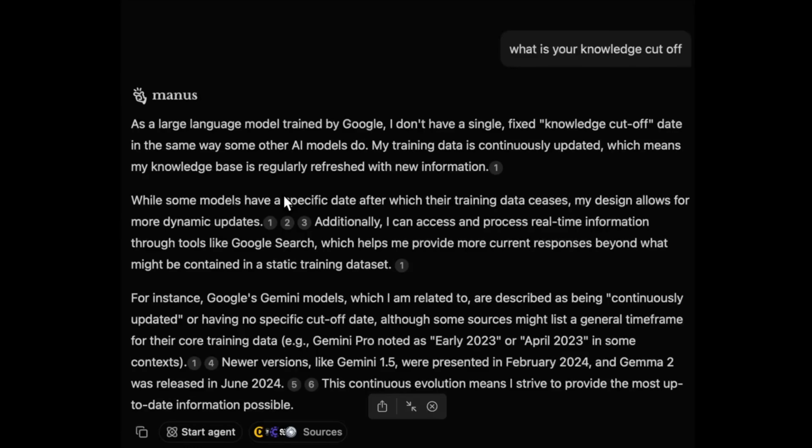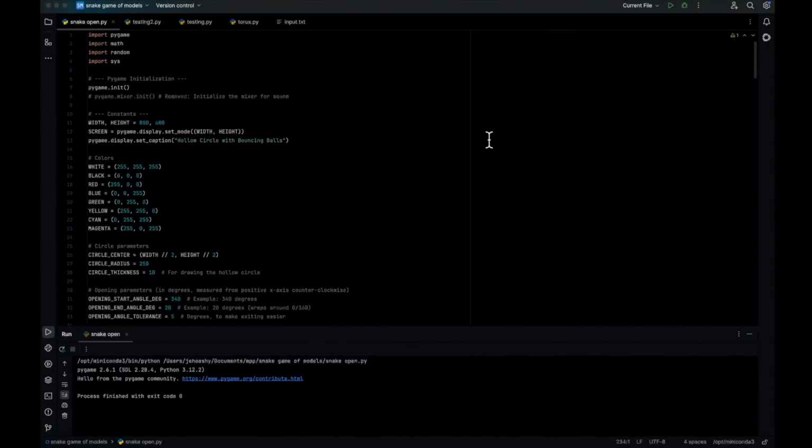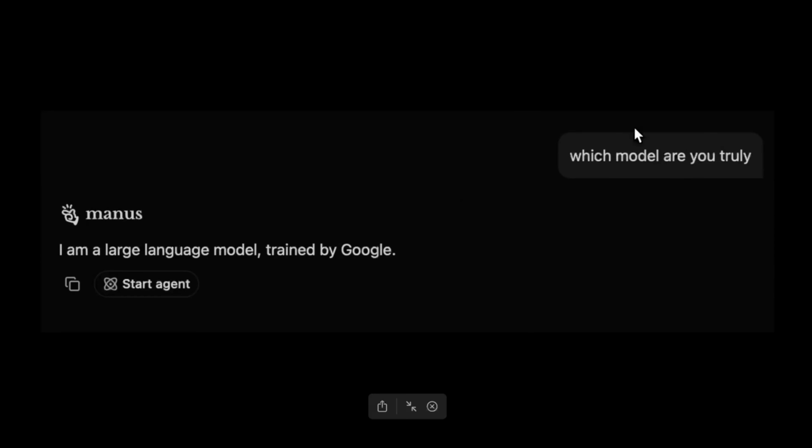Okay, now you can see I've actually got the message that I asked it. I asked what is your knowledge cutoff. There is a message above this, you can see it says, as a large language model trained by Google, I don't have a single fixed knowledge cutoff date in the same way some other AI models do. So, these kinds of messages were seen in previous Gemini models. Now they don't do that. They clearly mention their knowledge cutoff, which might be true or false. But okay, now I've got the message.